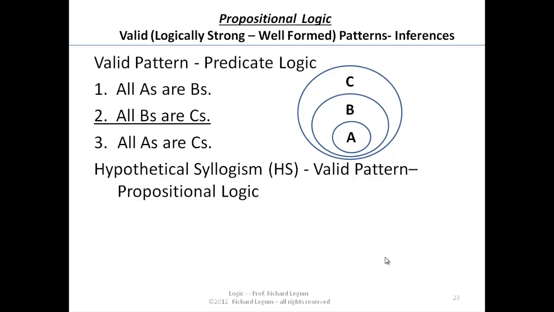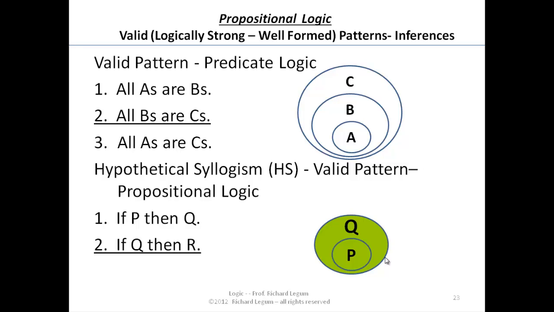Now let's turn to hypothetical syllogism, the analogous if-then valid pattern in propositional logic, which tells us if P then Q. In other words, all cases in which P is true, that whole circle is contained within the circle of all cases in which Q is true.